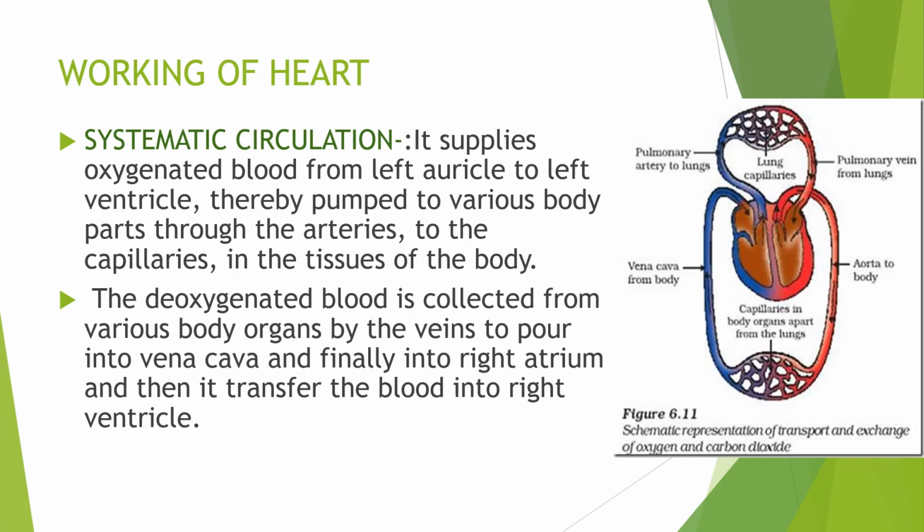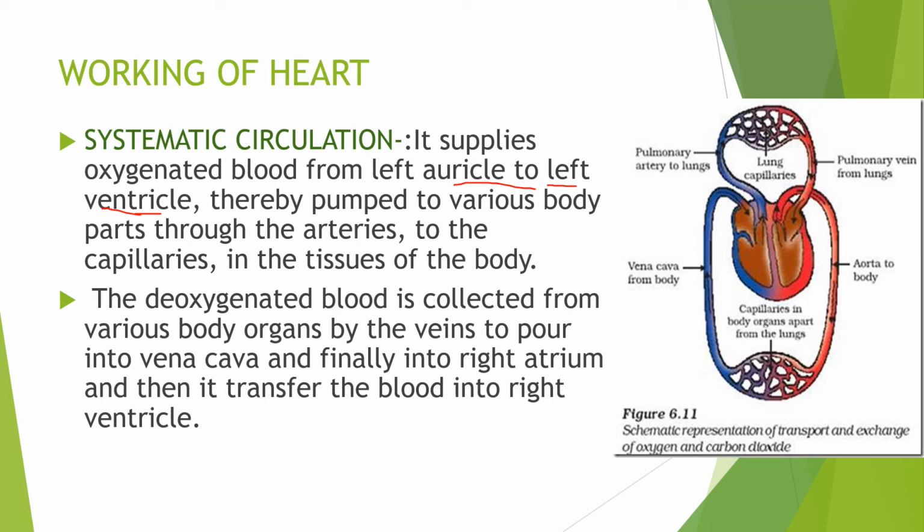So first we'll go on with systemic circulation. Here oxygenated blood transfers from the left auricle to the left ventricle. Here oxygenated blood is pumped through various parts, through arteries, through capillaries and then to the tissue of the body.